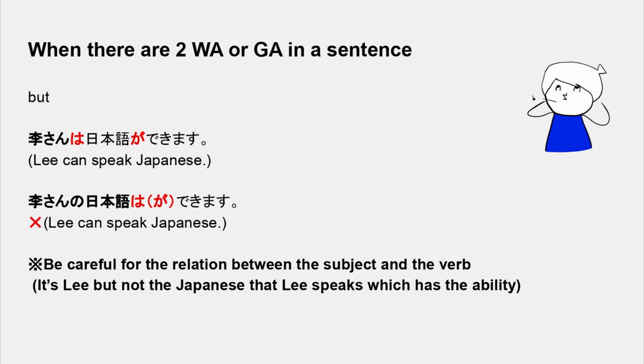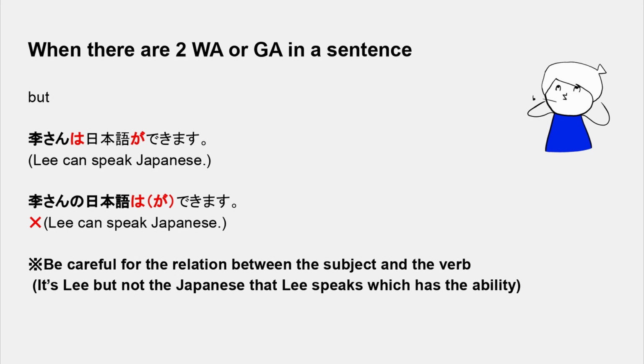Because for these two sentences, this verb できます means to be competent in something. And the subject of the first sentence is Lee, but the subject of the second sentence is the Japanese that Lee speaks. The language cannot have this competence, so logically, the second sentence does not mean the same thing as the first sentence.